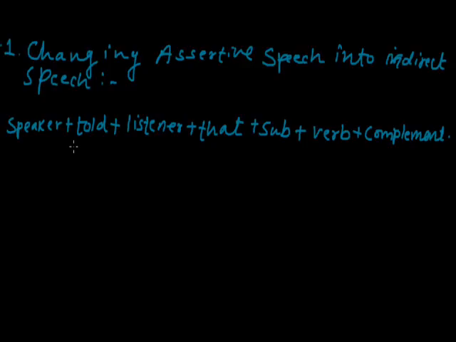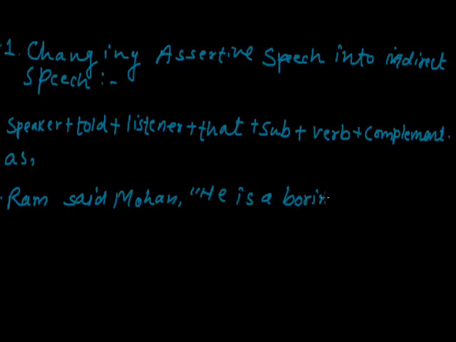An assertive sentence is a type of sentence which begins with a noun or a pronoun. So whenever you find a reported speech beginning with a noun or pronoun, you take it as an assertive sentence. And when you change that direct speech into indirect speech, you will have to use that structure in the indirect speech. For example, Ram said to Mohan, he is a boring person.